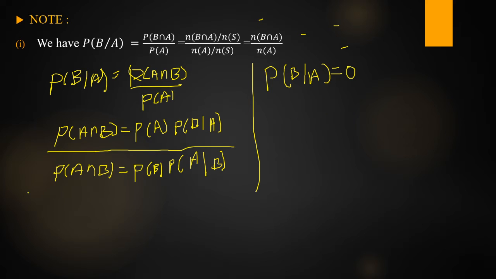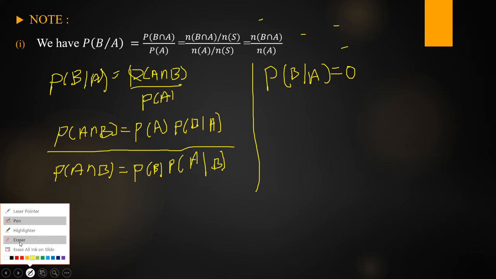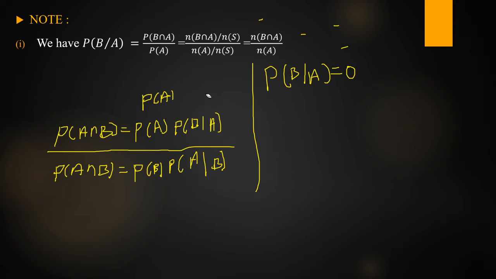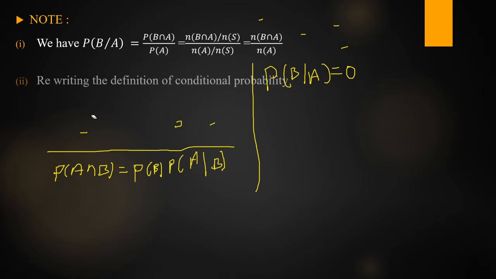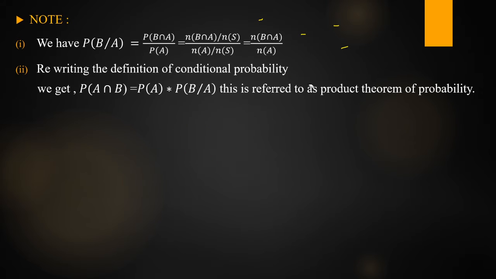So what is the next note? Rewriting the definition. First rewrite the definition of conditional probability as, see here, we get P of A intersection B is equal to P of A into P of B given A. Just to rewrite the conditional probability definition. This is referred to as the product theorem of probability, or multiplication theorem.